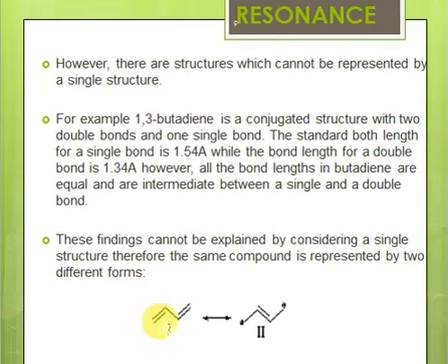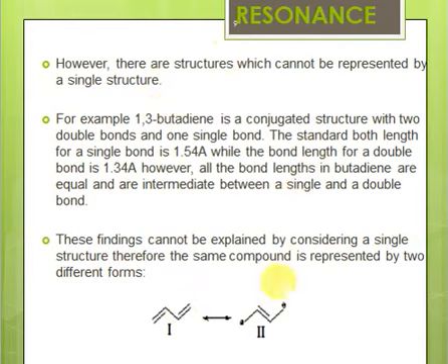The problem is that whenever a system is conjugated, the bond lengths don't become predictable. The bond lengths which we expect from a molecule don't apply to the structure of a conjugated system, just like butadiene. So we don't have any other option. We come to the conclusion that we cannot write one structure for this molecule, but instead we represent it by 2 different forms. We say that butadiene is actually a combination of 1 and 2. Both of these 2 forms together explain the structure of butadiene.